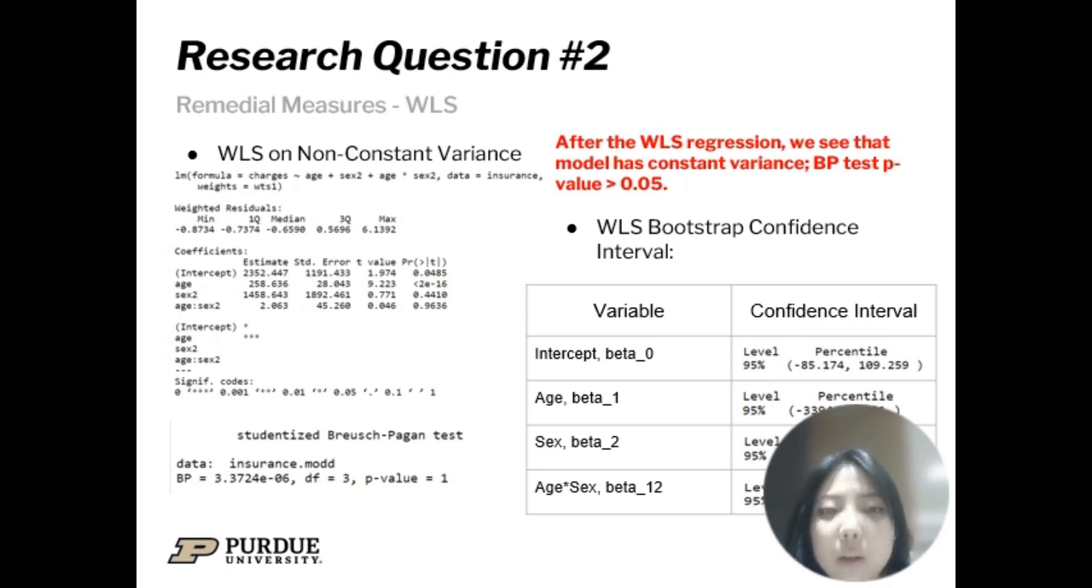Here we can see the model summary for the WLS model. After using the WLS remedial measure, the BP test output is shown and now has a p-value of 1, where the null hypothesis was that the model has constant variance. Since the p-value is larger than 0.05, we do not reject the null hypothesis and can conclude that the model finally has constant variance after the WLS remedial. The new bootstrap confidence interval is also shown in the table.